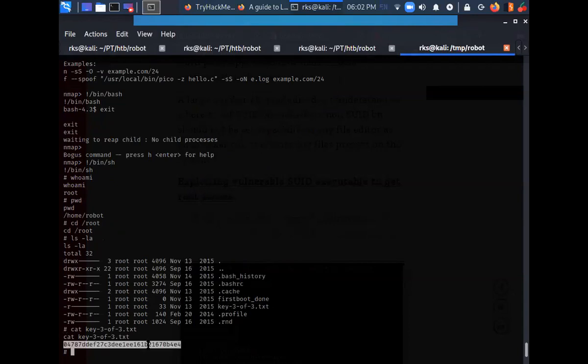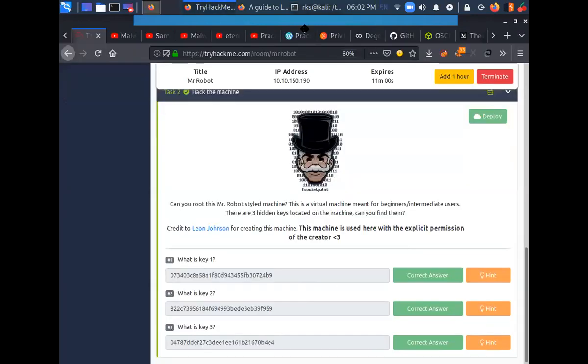Copy the key from here and paste it over here, because you have successfully rooted the machine from the daemon user. From a non-user, you got a shell of daemon, upgraded the shell to robot, and then upgraded the shell to root.